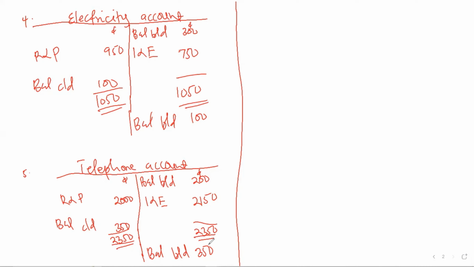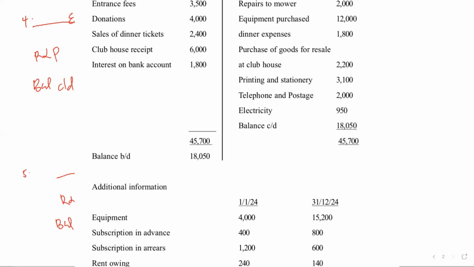But in this case, the opening balance is lower than the closing balance. As soon as you see this, it means there was additional equipment that was purchased.